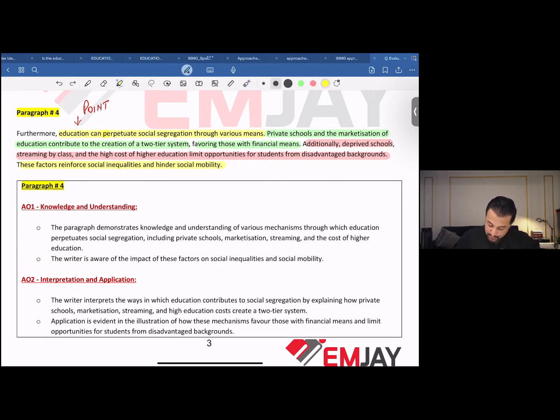The writer interprets the ways in which education contributes to social segregation by explaining how private schools, marketization, streaming, and higher education costs create a two-tier system, right? Two-tier system where the rich are treated in a different manner and the poor are treated in a different manner. Application is evident in the illustration of how these mechanisms favor those with financial means and limit opportunities for those from disadvantaged backgrounds. Of course, for the ones who can afford all of this, the system works in their favor, and the ones who cannot afford all of this, the system automatically goes against them.